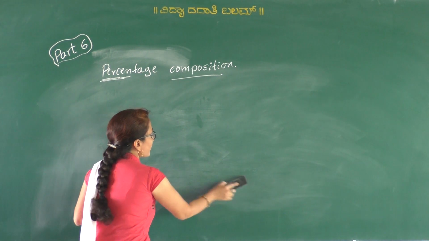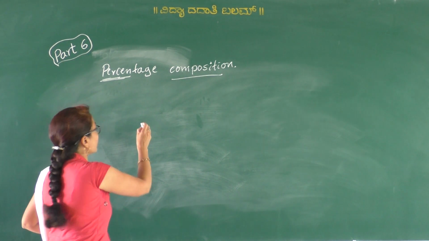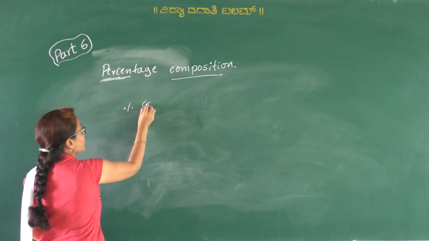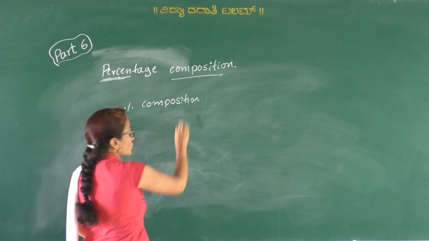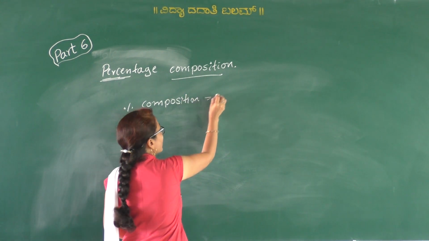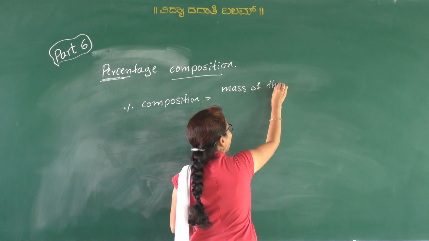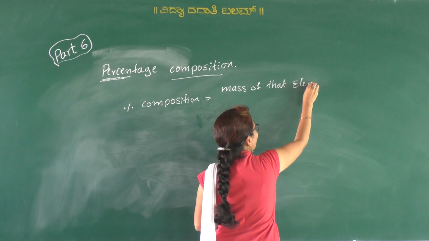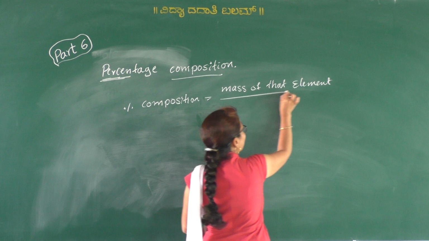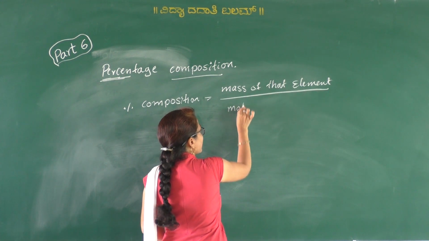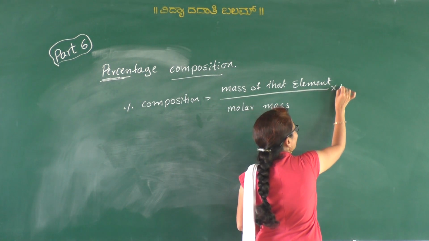So the percentage composition of any element is calculated by using the formula: percentage of any element is equal to mass of that element in a given compound, divided by molar mass, into 100.